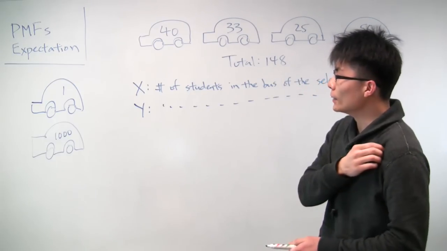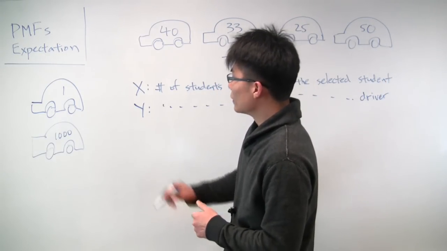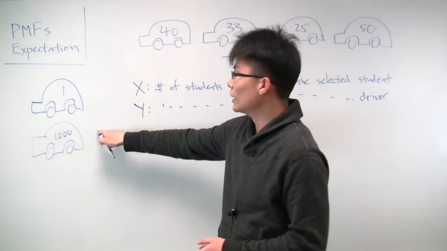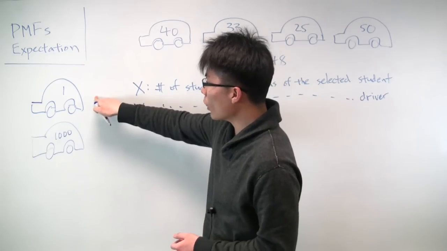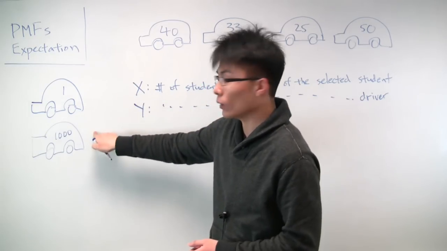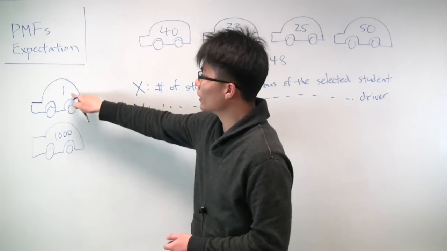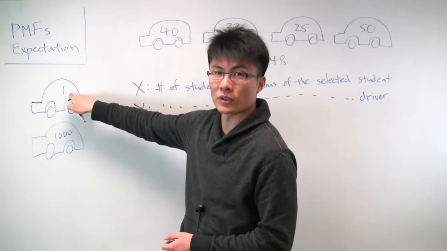And suppose we ask the same question. Now there's a total of 1,001 students. If you select one of the students at random, it's overwhelmingly more likely that that student will be one of the 1,000 students on this huge bus. It's very unlikely that you'll get lucky and select the one student who is by himself.